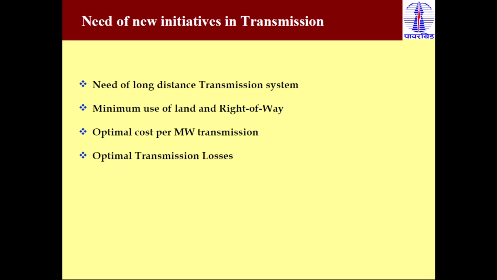And by using this long distance HVDC transmission system, we also keep in mind that we require minimum land, or minimum right of way, so we can reduce the investment cost, as well as optimally provide the transmission in such a way that the cost per megawatt of power transmission is very low. Then we also aim for optimal transmission losses, so we can provide certain devices in such a way that we can reduce the transmission losses.